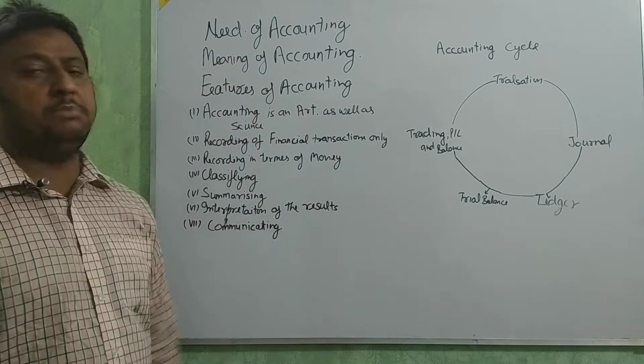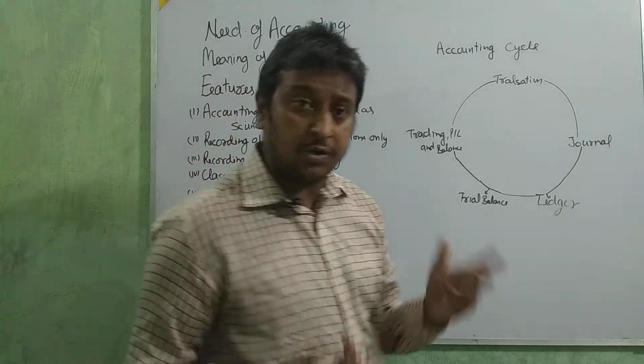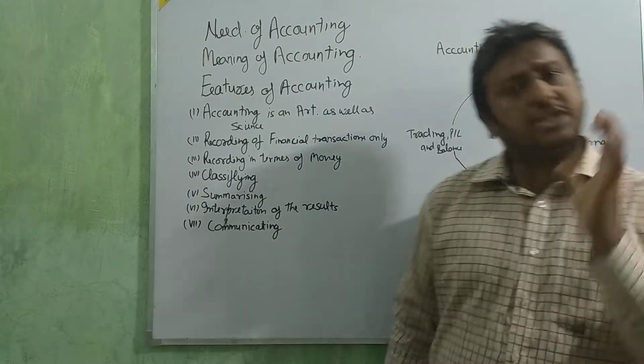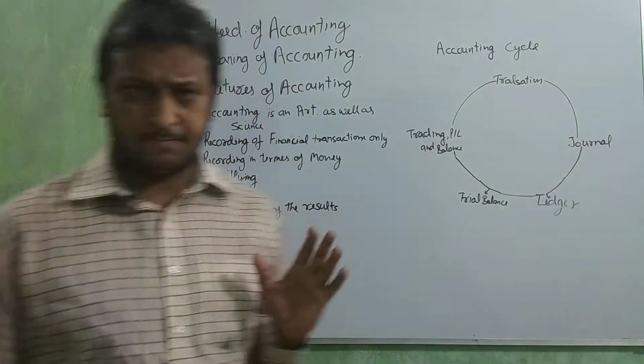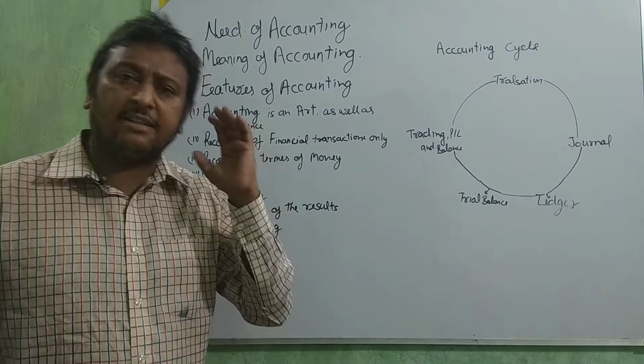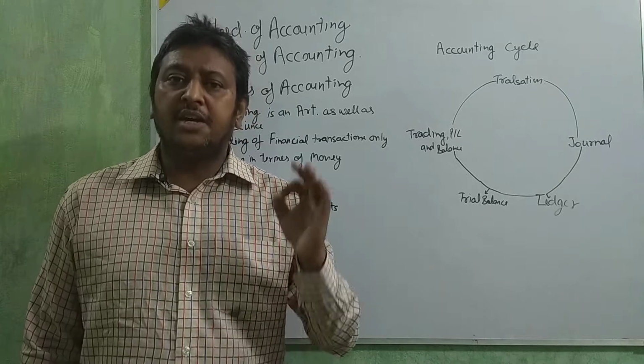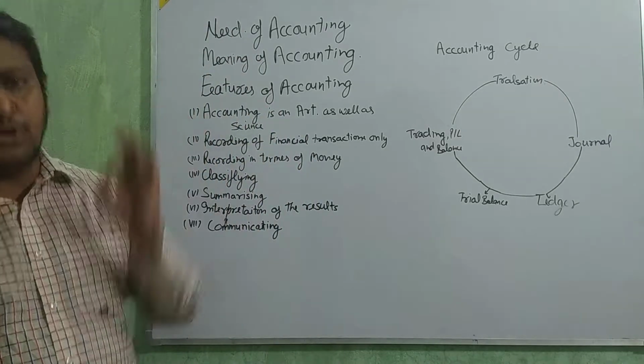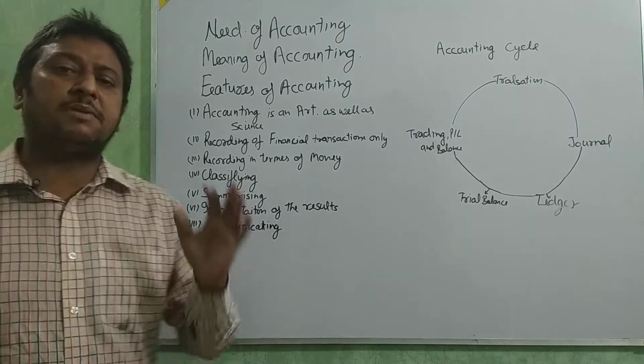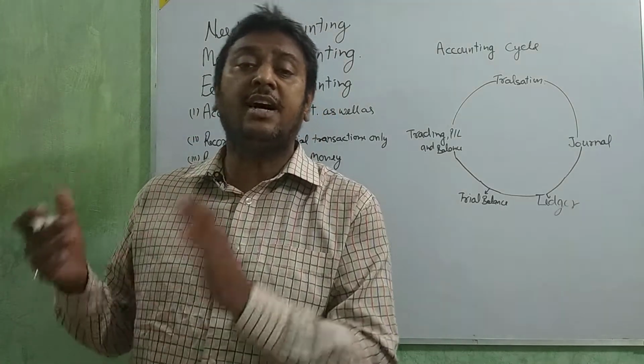Now we are going to the meaning of accounting. What is accounting? Accounting is only a process in which we take all the transactions, write them in the different books, and then summarize, classify and interpret the data.